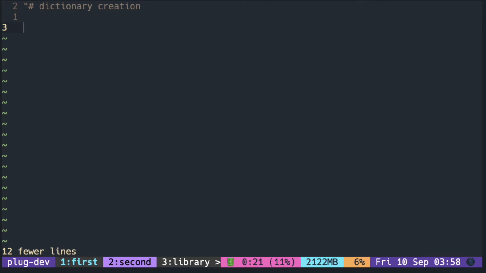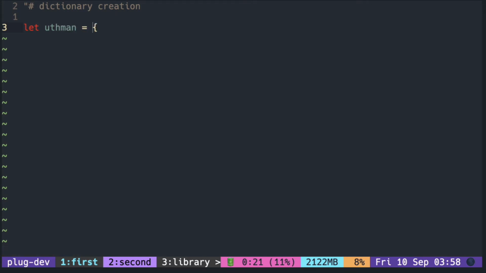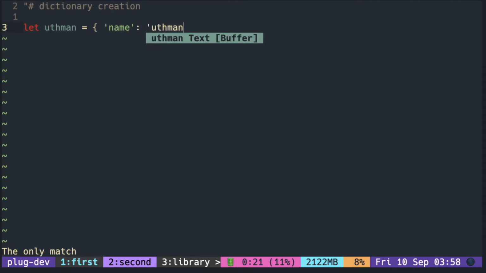A dictionary is an associative array with a key and a value. The key and the value are separated with a colon and surrounded with curly braces. More key-value pairs can be added with a comma.